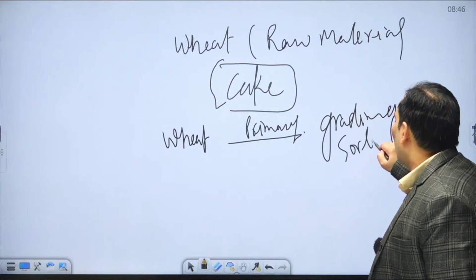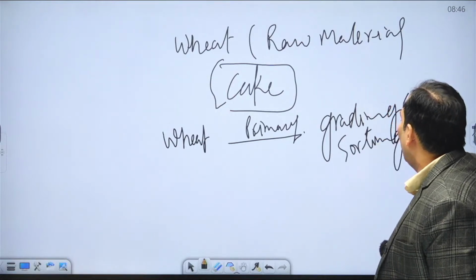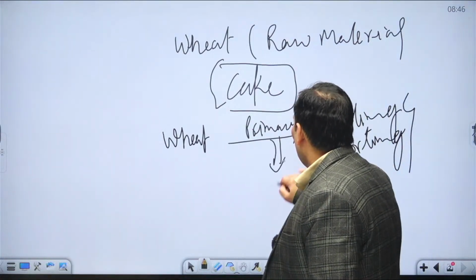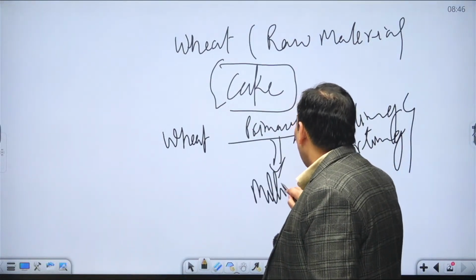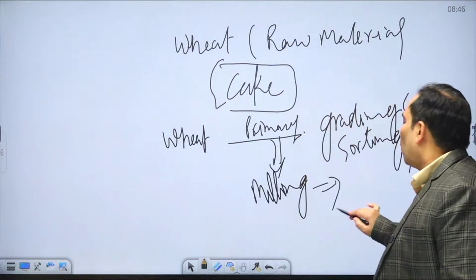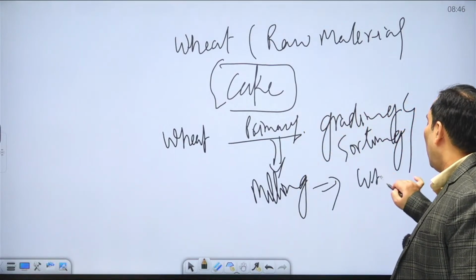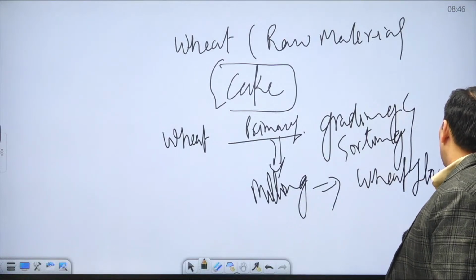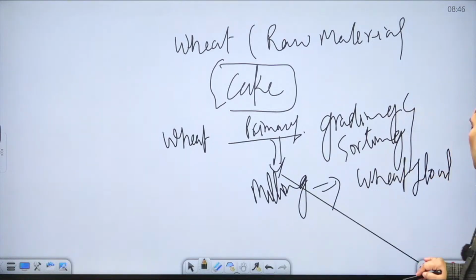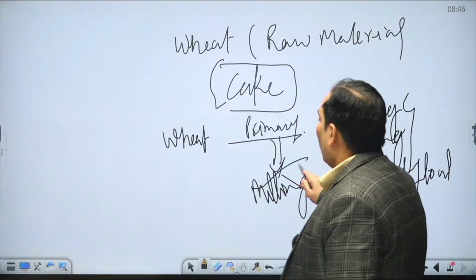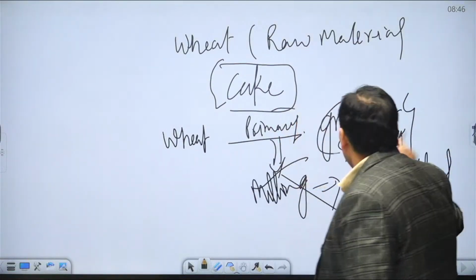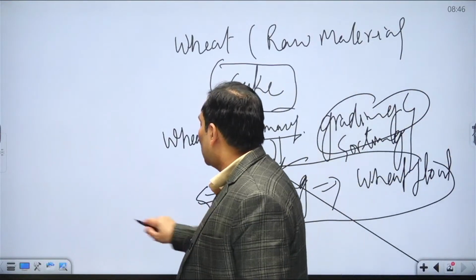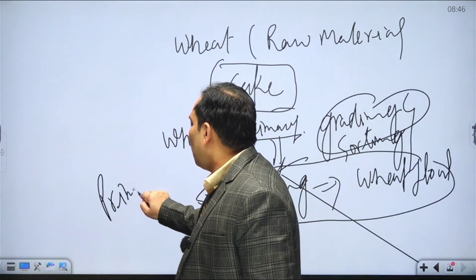So that means we identify the good quality of wheat. In the primary processing, not only this, we also do the milling of wheat, and through the milling we make wheat flour. So this grading, sorting and milling is nothing but the primary processing. That is what the primary processing includes.